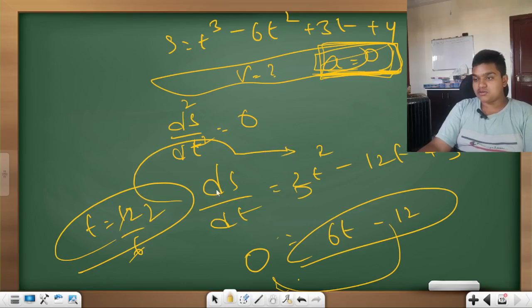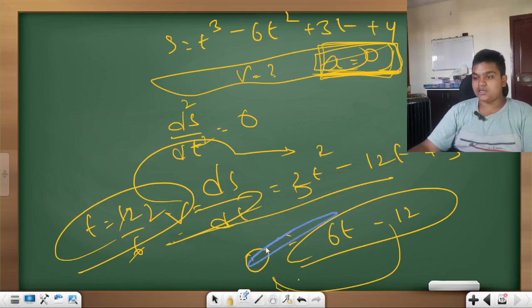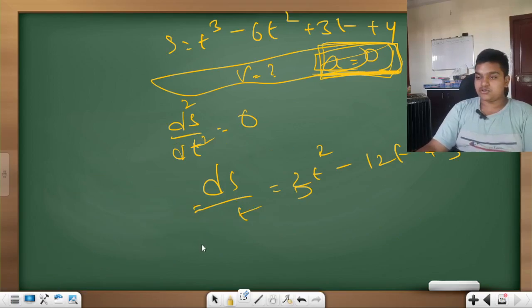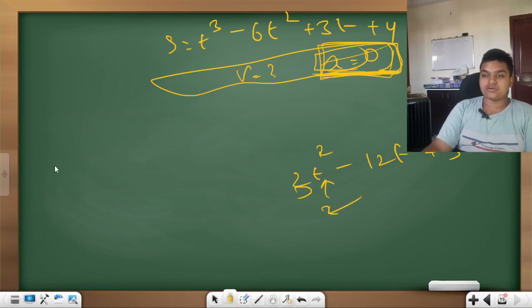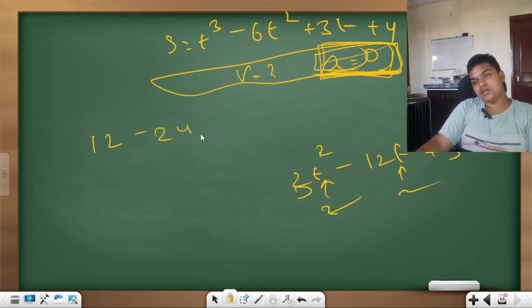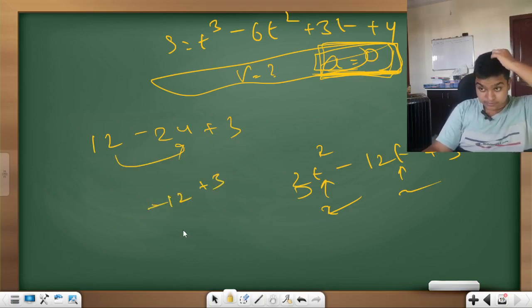Now put t is equal to 2 here, since the velocity equation is this: 3t square minus 12t plus 3. So put 2 here. 3 into 2 square is 12, minus 12 into 2 is 24, plus 3. 12 minus 24 is minus 12, plus 3, which is equal to minus 9.